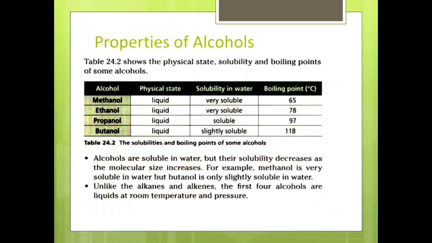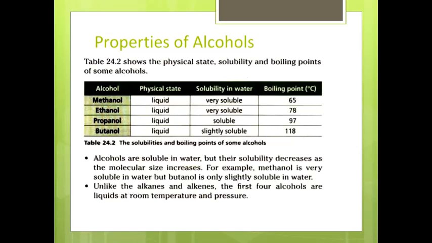Properties of alcohols. These are the physical properties of alcohols: methanol, ethanol, propanol and butanol. They are very soluble in water. They are all in liquid state. Their boiling points are 65 for methanol, 78 for ethanol, 97 for propanol and 118 for butanol. As you can see from the table, the boiling point increases with the increase in number of carbon atoms.